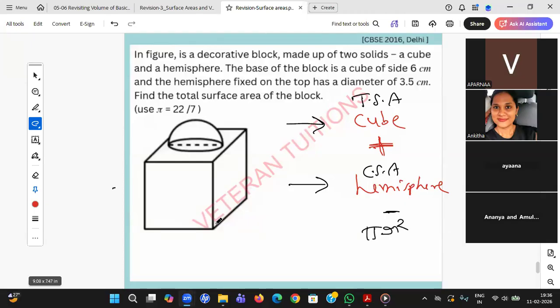Okay. So student, first of all, you need to paint the full cube, TSA of cube. After painting, you need to delete this circle part, minus pi r square. Once the circle part is deleted and you're able to see some hemisphere, you need to paint this also. So CSA of hemisphere. In this way, you need to think, students.